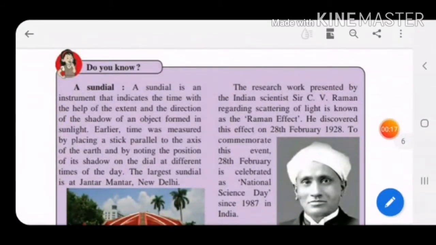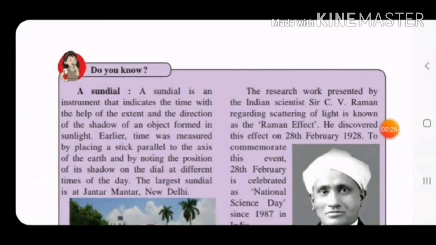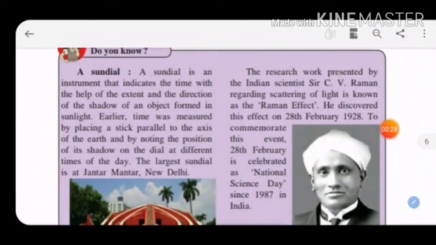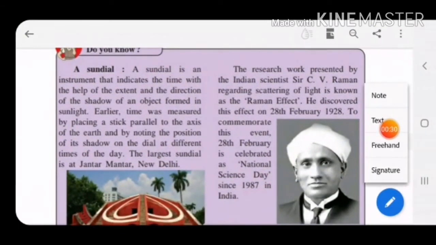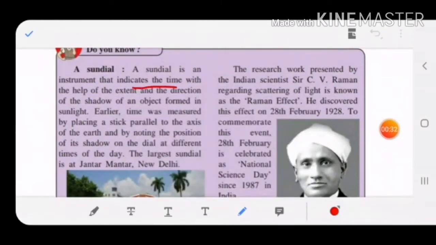Before that they have given some extra information, that is a sundial. Children, let's know something more about it. A sundial is an instrument which indicates the time. It is used to know the time. With the help of this sundial, children, we know the time with the help of the extent and direction of the shadow of an object.